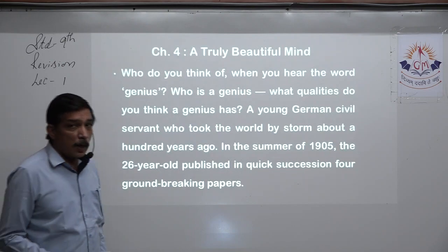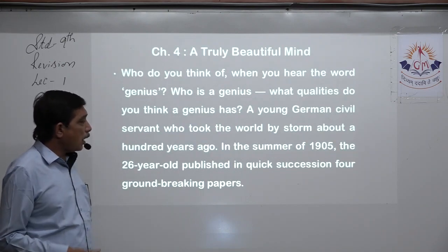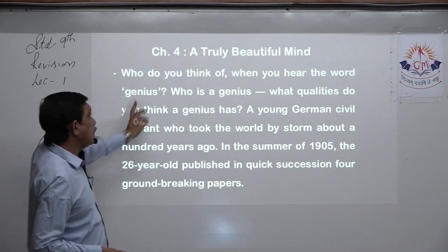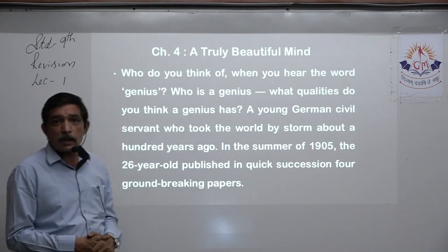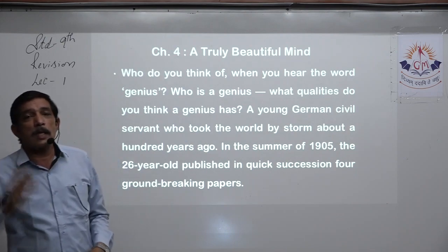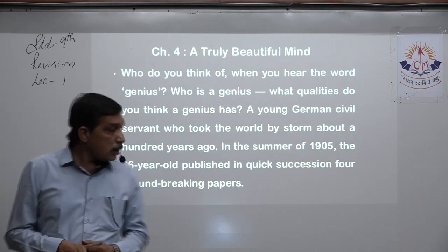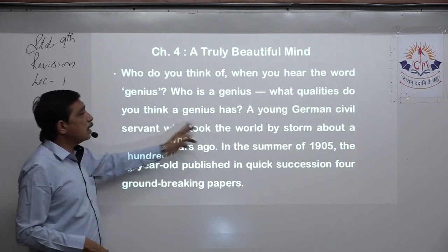A truly beautiful mind, we are talking about Albert Einstein, right? Who do you think of when you hear the word genius? Albert Einstein, right? So, what qualities do you think a genius has?